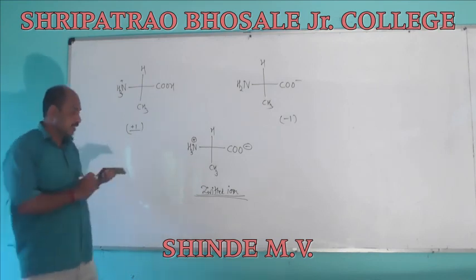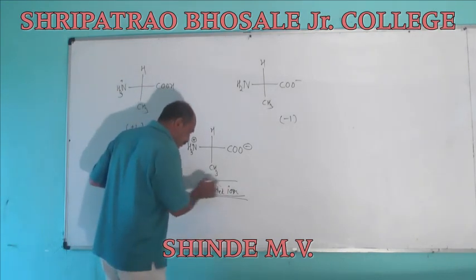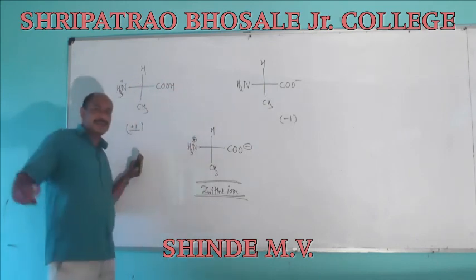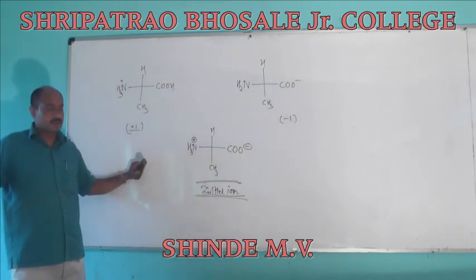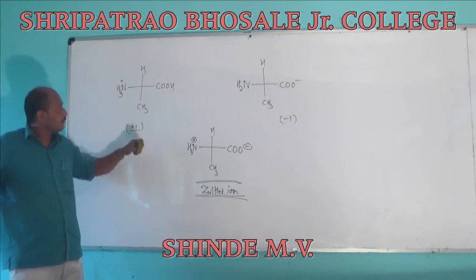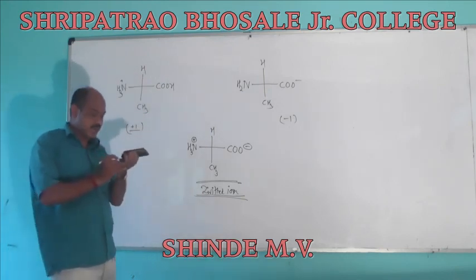Otherwise they can behave as a zwitterion. These are electrically neutral. So this one is amino acids.